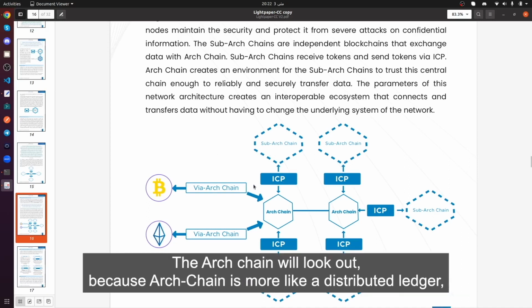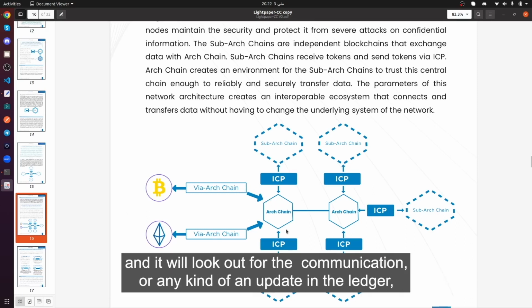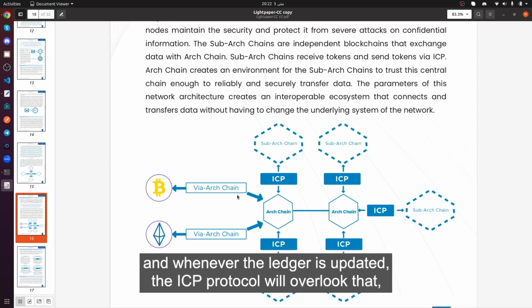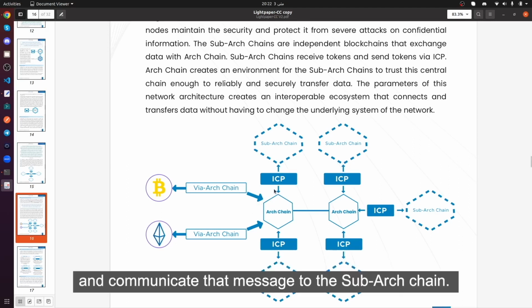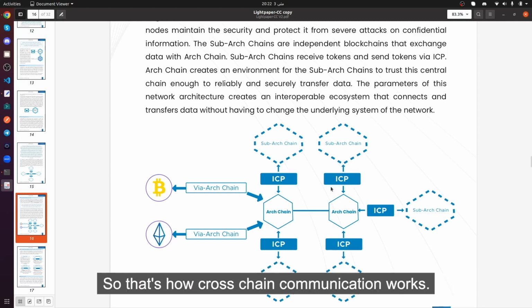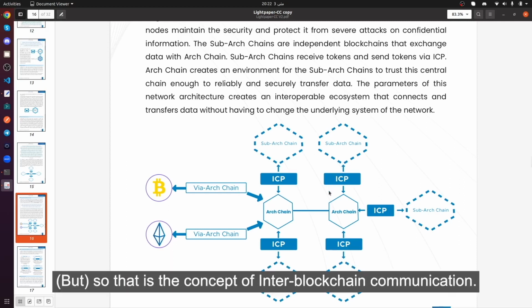The arc chain will look out, because the arc chain is more like a distributed ledger, and it will look out for the communication or any kind of update in the ledger. Whenever the ledger is updated, the ICP protocol will overlook that and communicate that message to the sub-arc chain. That's how cross-chain communication works. So that is the concept of inter-blockchain communication.